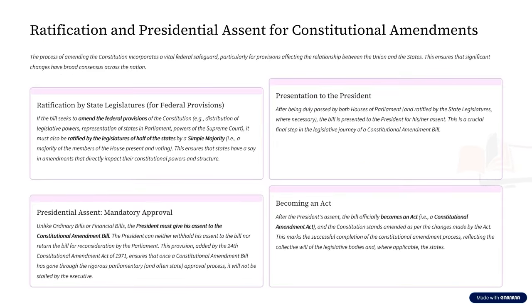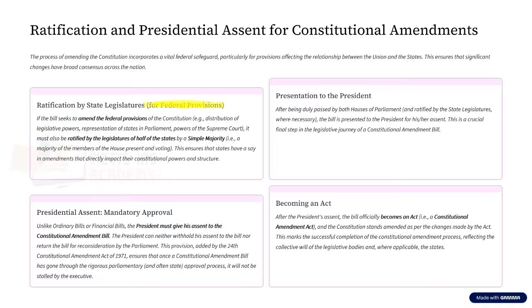Now, coming to the constitutional amendment bill, let us assume there is a constitutional amendment bill that is affecting federal provisions. For example, we spoke about the seventh schedule having union list, state list, and concurrent list. Let us assume there is a subject in the state list, for example, agriculture. If the constitutional amendment bill proposes to move agriculture from the state list to the center list, this bill is going to impact federal provisions, right?